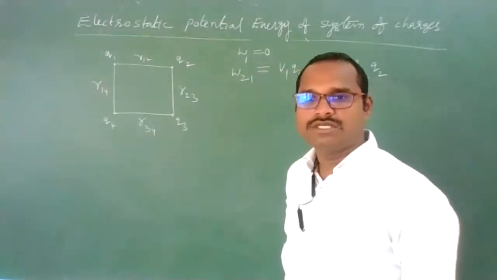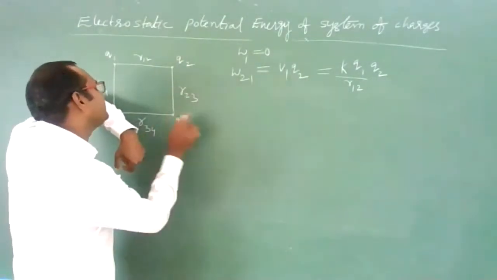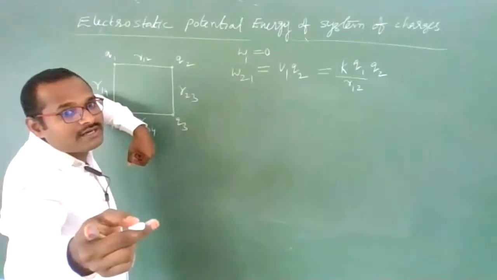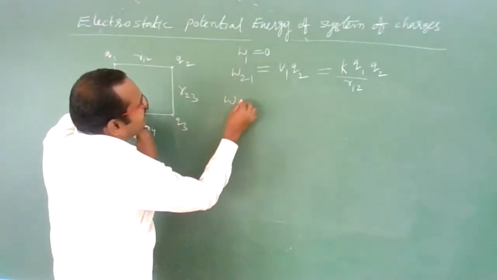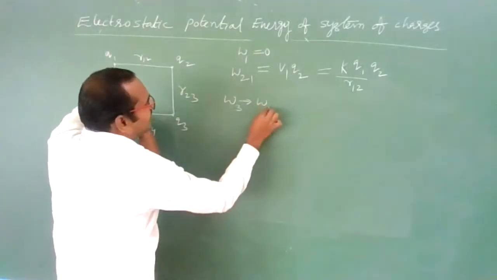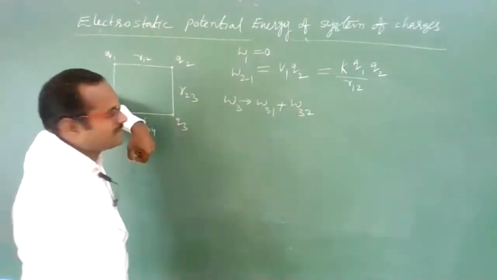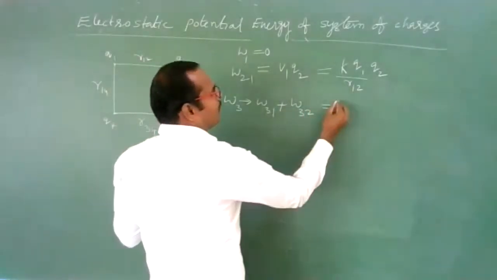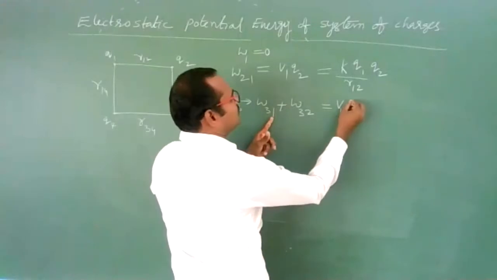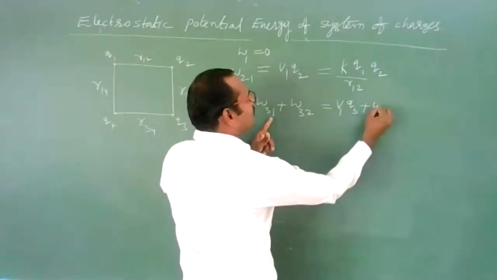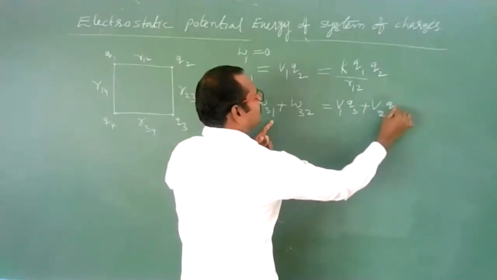Now bring the third charge. The fourth charge is still not there. While you are bringing the third charge, you need to perform work against these two charges. So you need to do work in bringing the third charge against the first charge and against the second charge. So total work done can be written as potential due to first charge into Q3 charge plus potential due to second charge into Q3 charge.